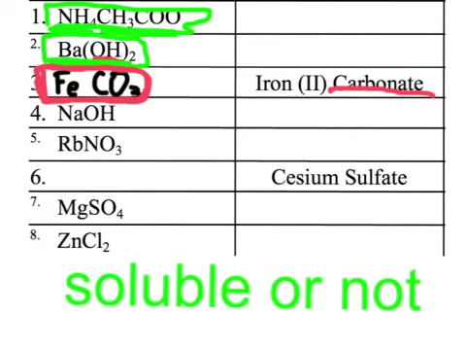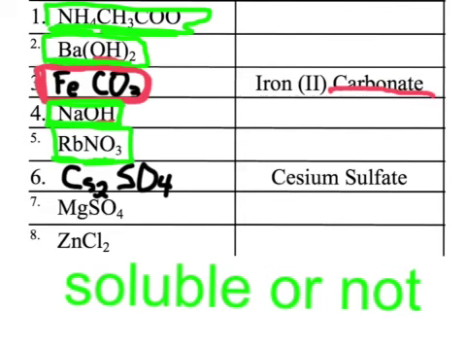Now what about NaOH, sodium hydroxide? We have a rule that says hydroxides don't usually dissolve in water, but we also have a compound that starts here with an alkali metal, and that changes everything. So yes, this is soluble because it starts with a group 1 metal. Rubidium nitrate, the next on our list, number 5. Rubidium is an alkali metal, and we have a rule for nitrates that says they are soluble. Easy compound to determine. It is soluble.